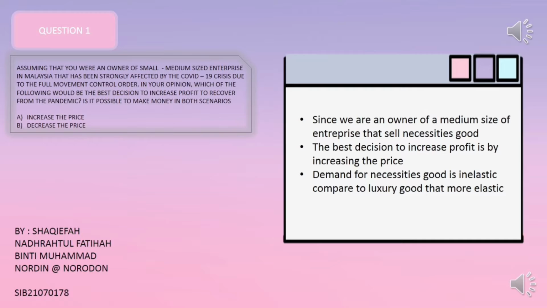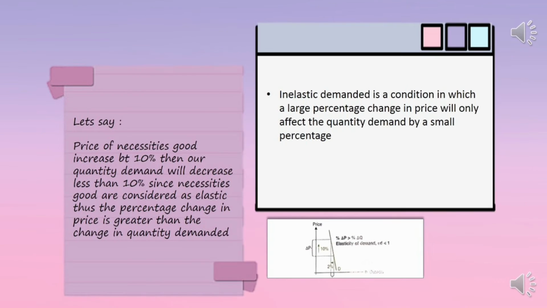For question number 1, in our opinion, which of the following would be the best decision to increase profit to recover from the pandemic? Since we are the owner of a medium-sized enterprise that sells necessities goods, the best decision to increase the profit to recover from the pandemic is by increasing the price. As we know, the demand for necessities goods is inelastic compared to the demand for luxury goods that is more elastic. Okay, so what is inelastic demand?